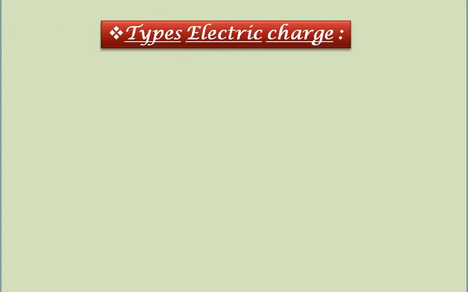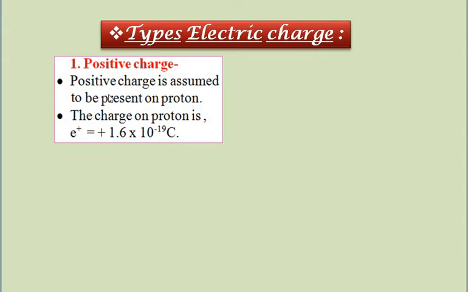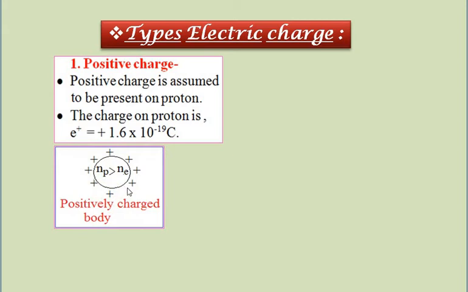Types of charge. There are two types of electric charge, positive charge and negative charge. Positive charge is assumed to be present on the proton. The charge on a proton is e equal to plus 1.6 into 10 raised to minus 19 coulomb. Let us see the diagram. When suitable bodies are rubbed against each other, one body loses electrons and becomes positively charged. In this body the number of protons is greater than the number of electrons.